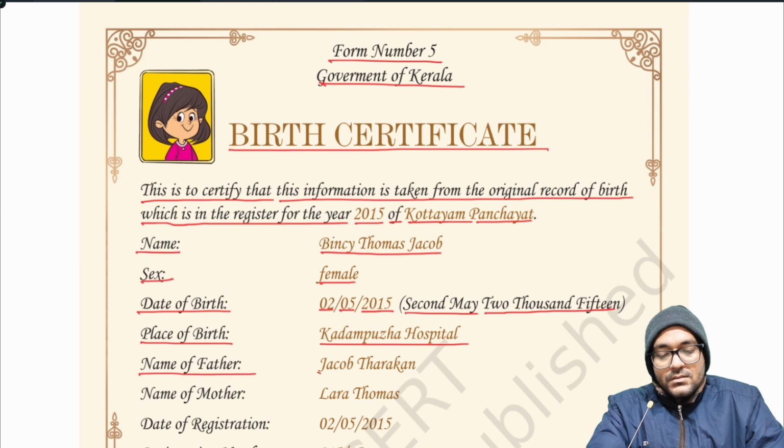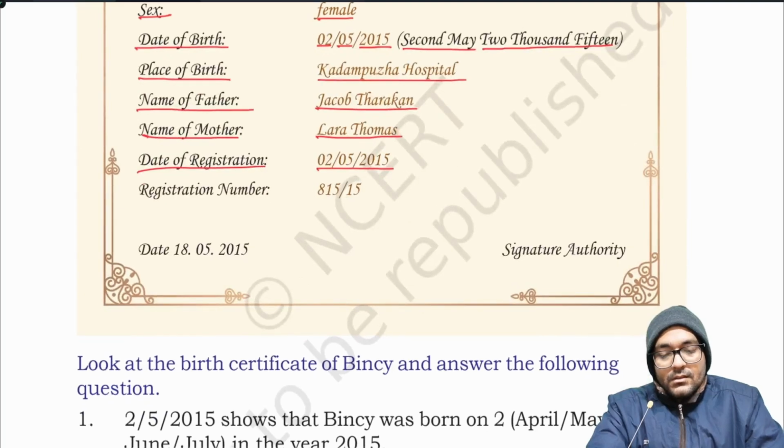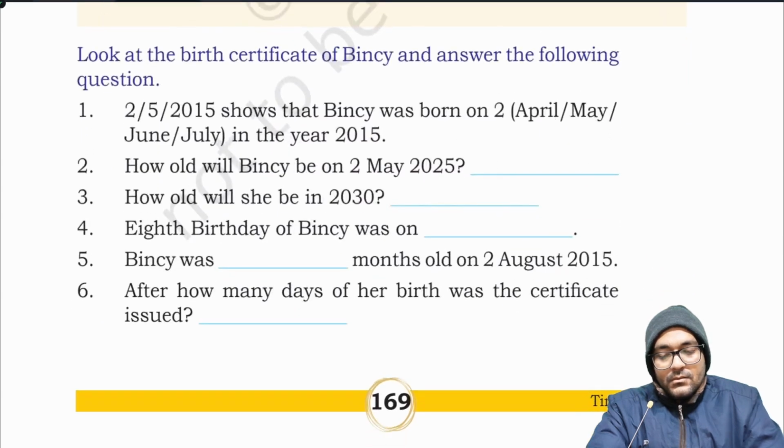Name of father: Jacob Tharakan. Name of mother: Clara Thomas. Date of registration: 2/5/2015. Registration number: 815 Part 15. Date: 18/5/2015. Signature authority. Look at the birth certificate of Bincy and answer the following questions.